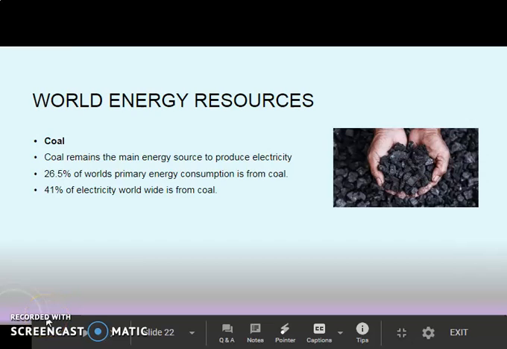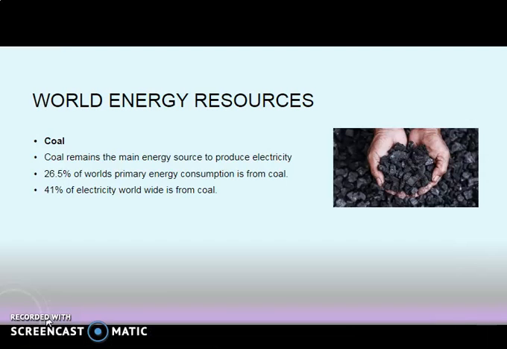World energy resources. So the first one is coal. Coal remains the main energy source to produce electricity, and 26.5% of world's primary energy consumption is from coal, and 41% of electricity worldwide is from coal.